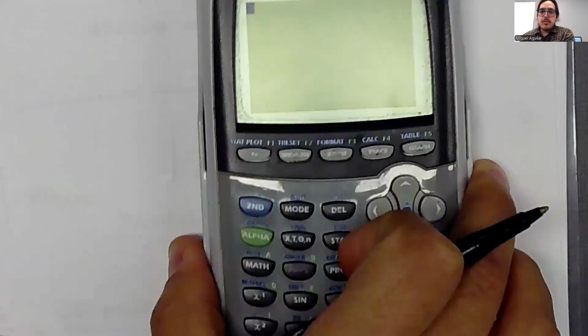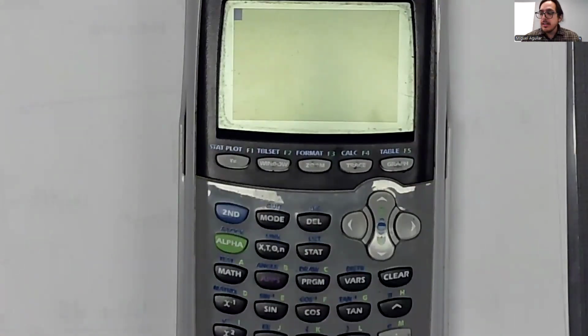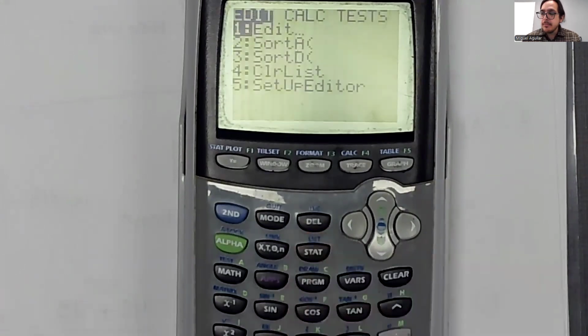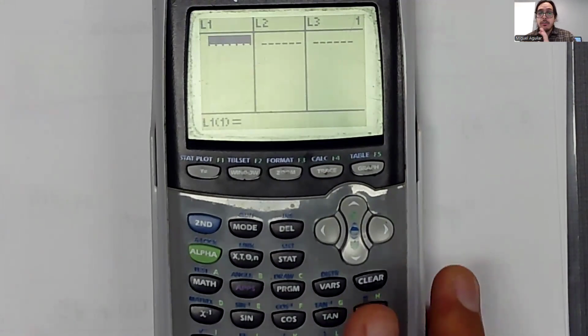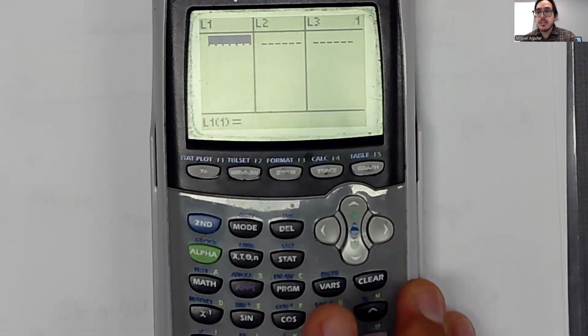So to enter data in your calculator, remember, you just need to hit the stat button and hit enter for edit. And we are literally just going to take the time to type in all of that data into our calculator. Okay, so just make sure that you're being very careful. There are 40 values here. If you mess up one of them, you could throw off your entire problem.